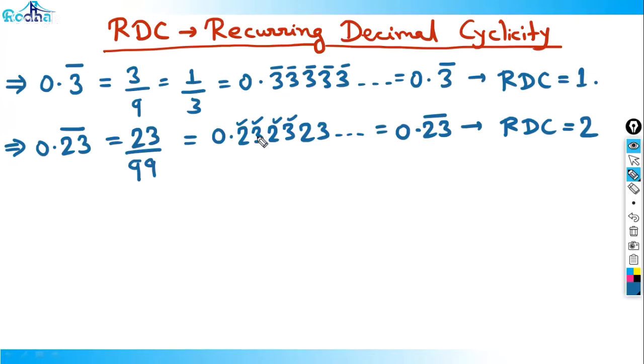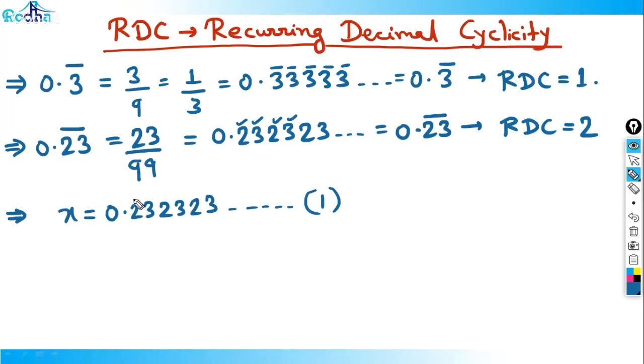We discussed this in the numbers basic videos. So how did we get this? Let's say x is equal to 0.2323, and we want the rational value of this number. This is my equation 1.